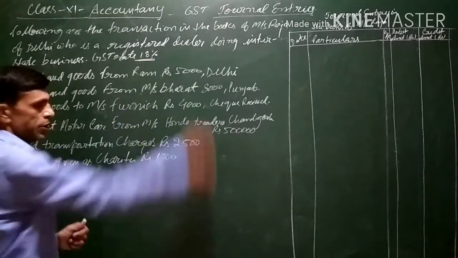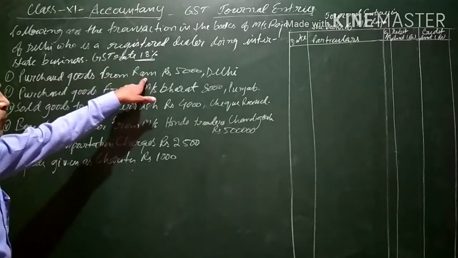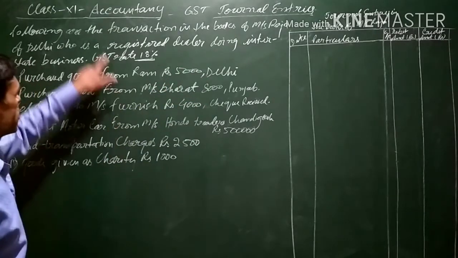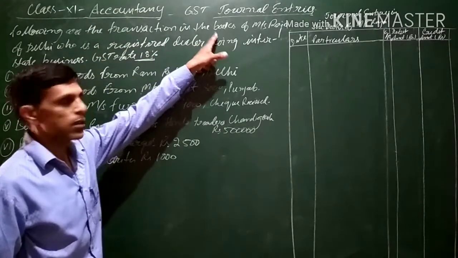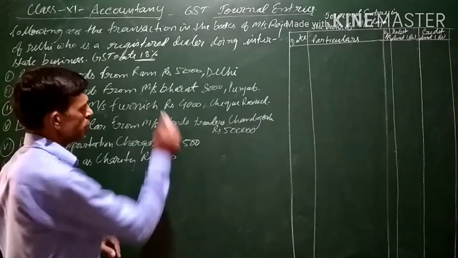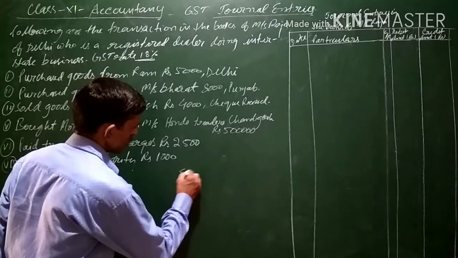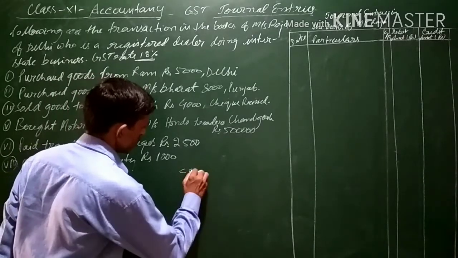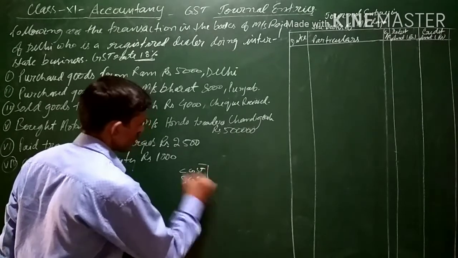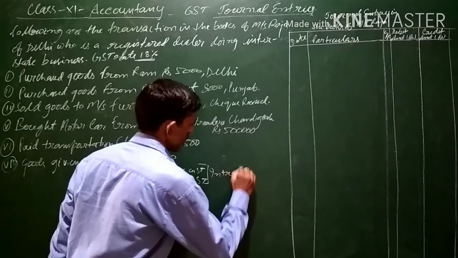GST rate is 18%. Now, goods purchased from Mr. Ram of Delhi for rupees 5,000. Since he is a businessman of Delhi and has purchased goods from Delhi also, it is an intra-state business. When intra-state business is there, CGST and SGST both are charged within the state.